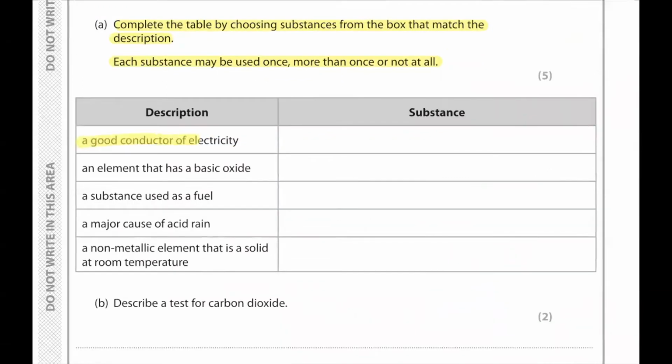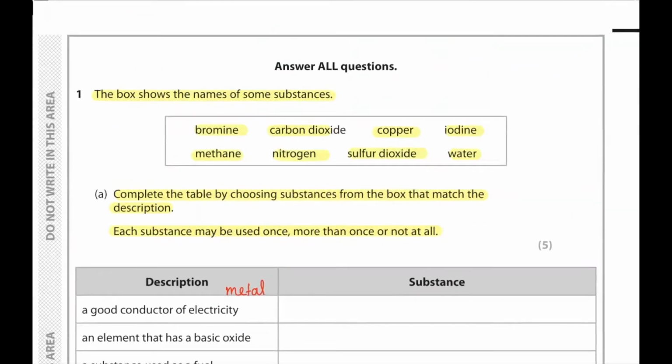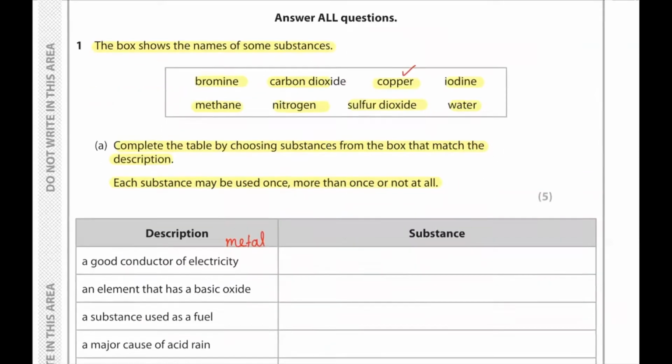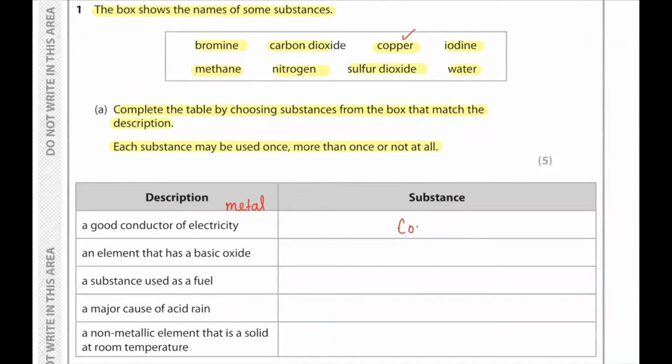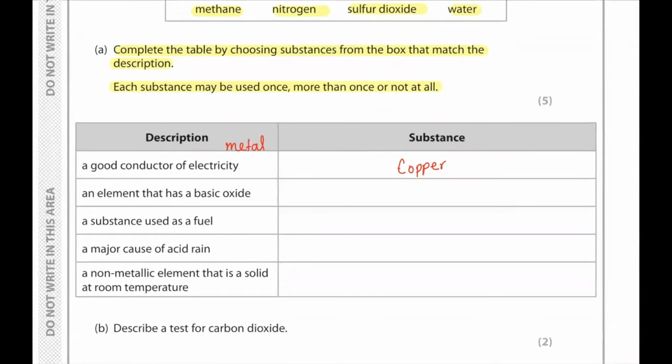A good conductor of electricity. So a good conductor of electricity must be a metal. So from this list, we can choose copper. Copper is a good conductor of electricity. Then it says an element that has a basic oxide. An element that has a basic oxide must also be a metal. So it can be copper.